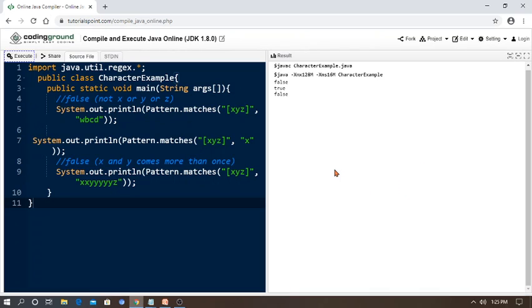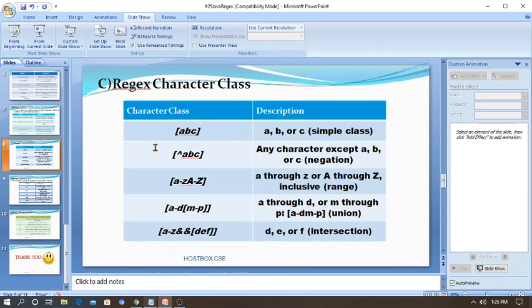Yes, successfully executed. It is printing the result of first as false and next as true, because the X is available in the XYZ. Then we are giving the ABC format as we discussed now. And the last is false because we can't check X and Y values again in the same pattern and regular expression here. More than 2-3 times, we will get a false result only. Let's go back to the presentation.